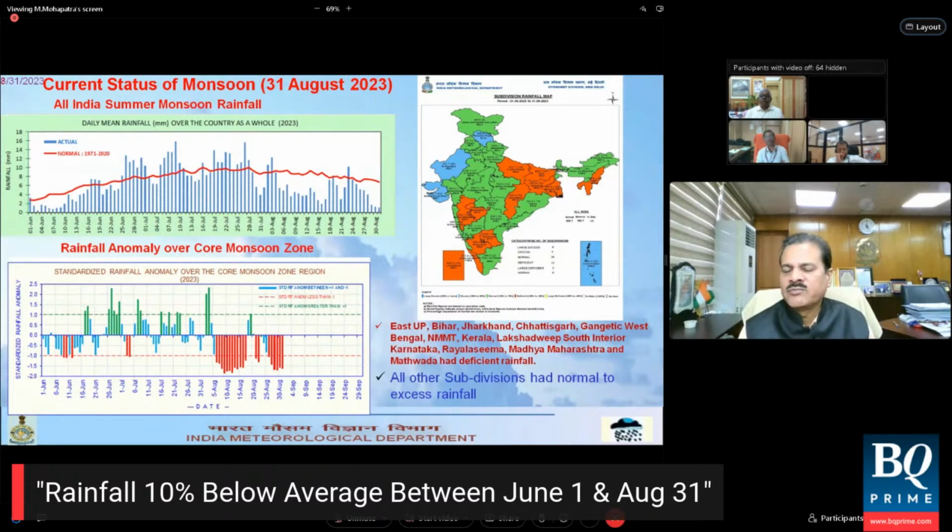It is not such an alarming position, but East UP, Bihar, Jharkhand, and Gangetic West Bengal are deficient, along with Nagaland, Manipur, Mizoram, Tripura. The good news is that in the month of August, this eastern region, like East UP, Bihar, Jharkhand, and Gangetic West Bengal, has got relatively good rainfall activity compared to June and July. As a result, the earlier deficiency of almost 50% has been reduced to about 25%.